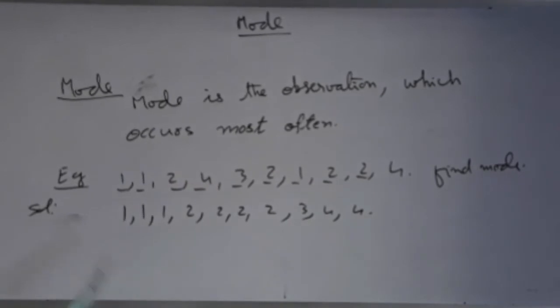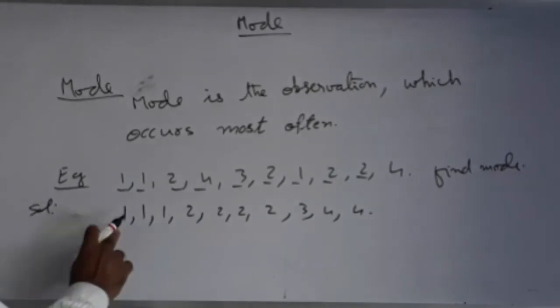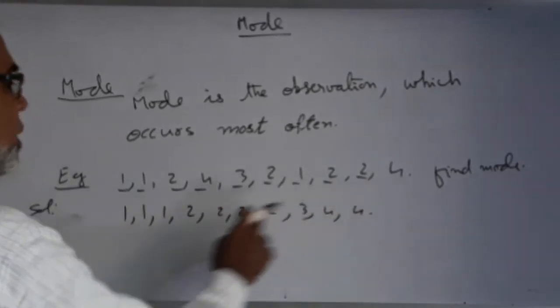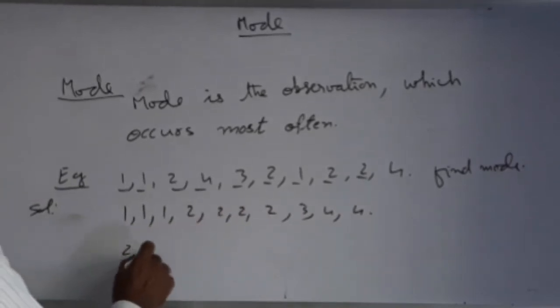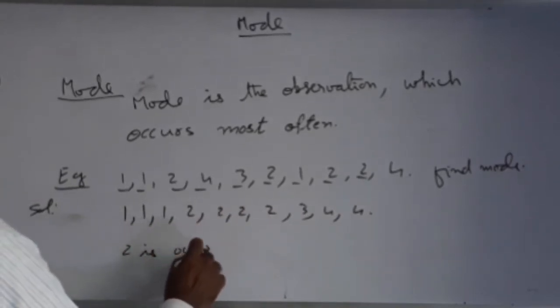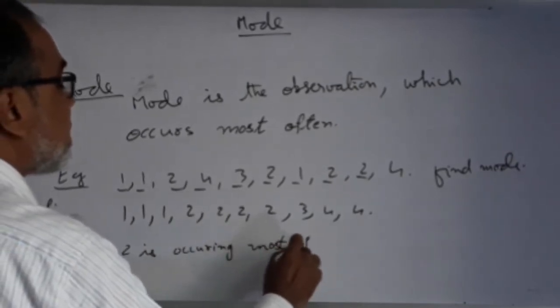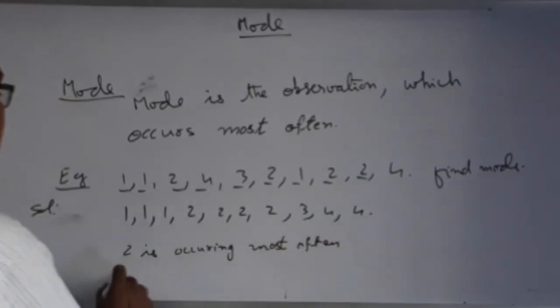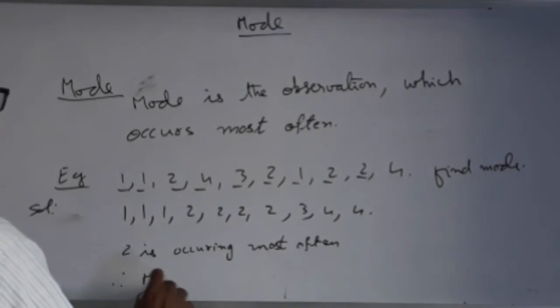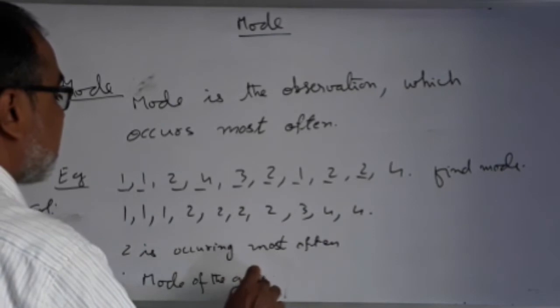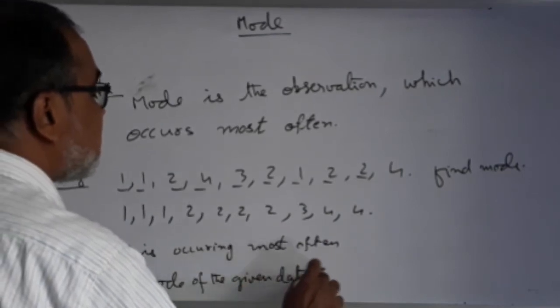Now I have arranged with the same values together. Now which occurs most of the time? 1 occurs 3 times, 2 occurs 4 times, 3 occurs 1 time, 4 occurs 2 times. So most often 2 is occurring. Therefore, the mode of the given data is 2.